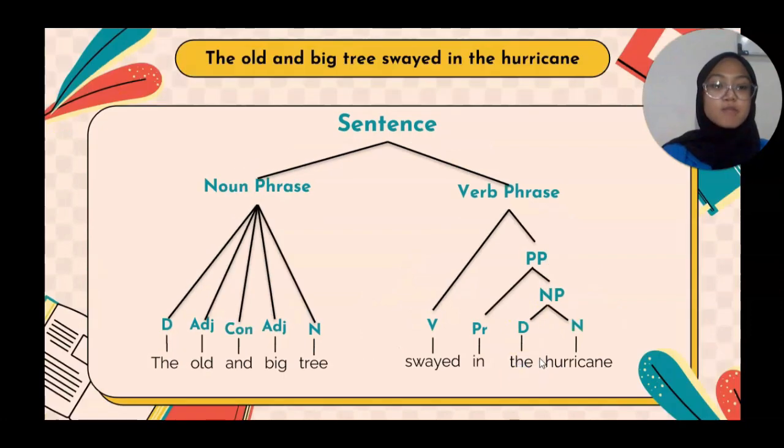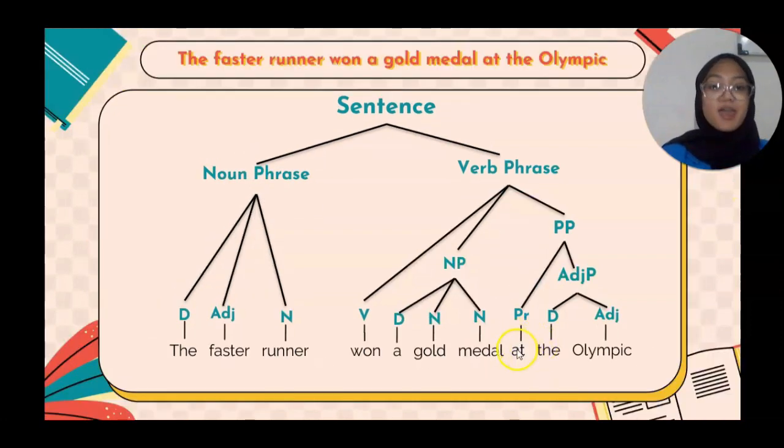So "at the Olympics" is a preposition phrase. For the adjective phrase, it consists of two elements, determiner and adjective: "the" as determiner and "Olympic" as adjective. So "the Olympic" becomes an adjective phrase.